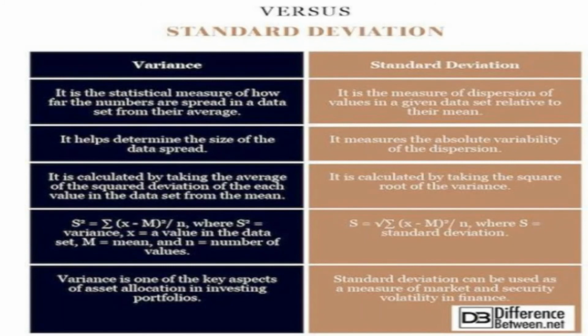Variance helps in the determination of the size of the data spread, whereas the standard deviation measures the absolute variability of the dispersion. Variance is one of the key aspects of asset allocation in investing portfolios. Standard deviation can be used as a measure of market and security volatility in finance. So my dear students, I hope you are now clear about the differences between variance and standard deviation. First we have to calculate the standard deviation, and second we calculate the variance by doing S square.